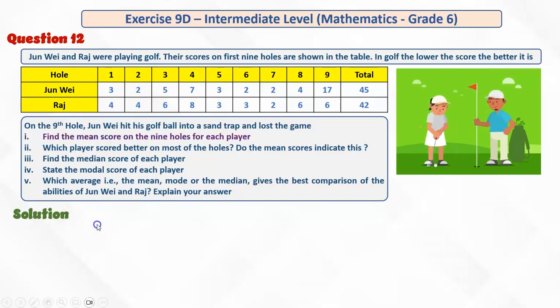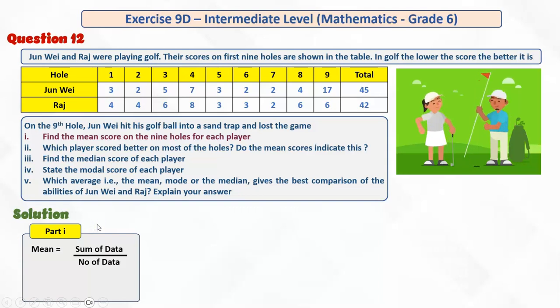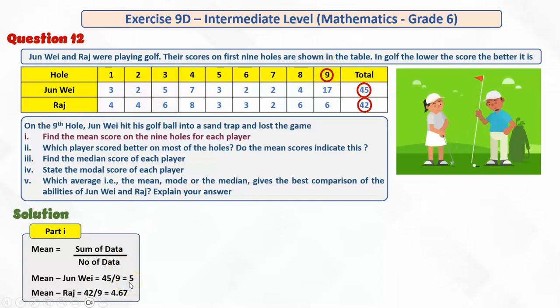So firstly, part 1 is that we have to find the mean score on the 9 holes for each player, right? And how do we find the mean? Well, mean is the sum of data divided by the number of data. This is the data which is with us and this is the number of data. Once we add this data, the total is 45 and the number of data is 9. So once we divide 45 by 9 we get 5. And for Raj the total sum of data is 42. We divide by 9 and we get 4.67. So, looking at it this way, who was better?